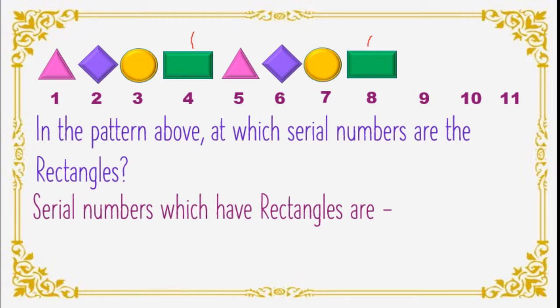Now here you can go for the fourth table. 4 ones are 4, 4 twos are 8. Correct? See here, 4, 8. Come on, tell me which is the next rectangle number. Yes, you are right, 12. 4 threes are 12. 4 fours are 16. Got this? Exactly at the fourth position, the rectangle repeats. Got this? This is the pattern. Okay.